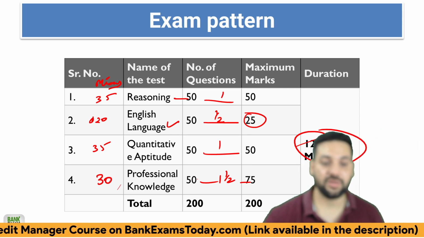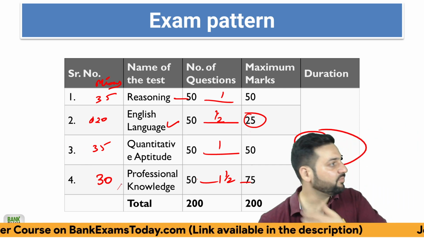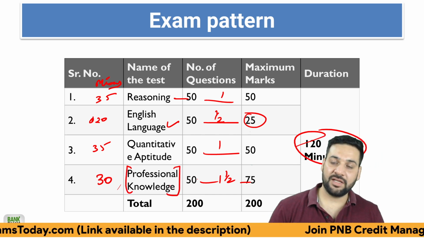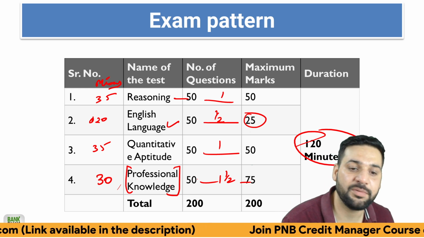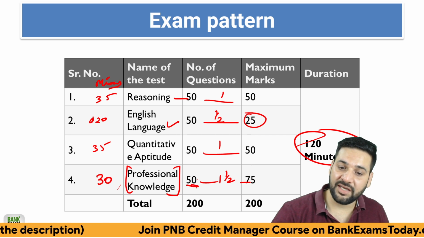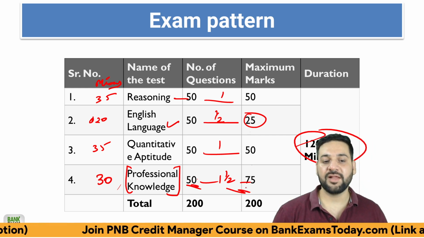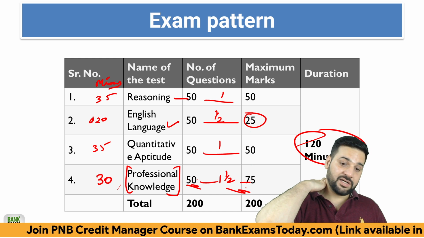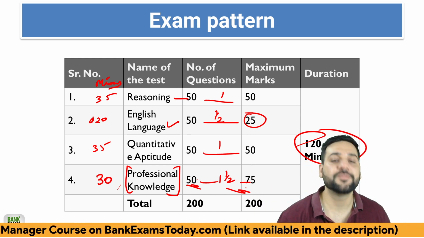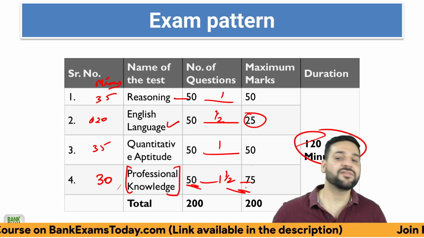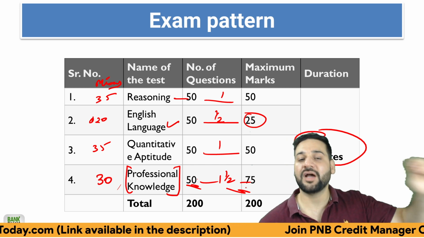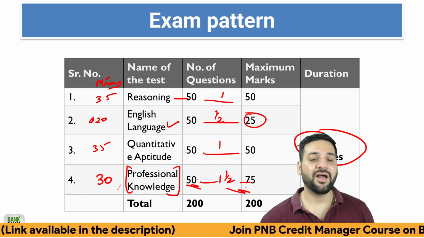I always recommend my students, if you are preparing for the exam, there is an option to choose which section you want to attempt first. Always start with professional knowledge, because the highest weightage is here. If you are able to solve, let's say, 35-40 questions, it gives you a moral boost that I have already scored 60-65. I just need 20-25 marks more from the rest of the sections to get an interview call. So that's how you should start.